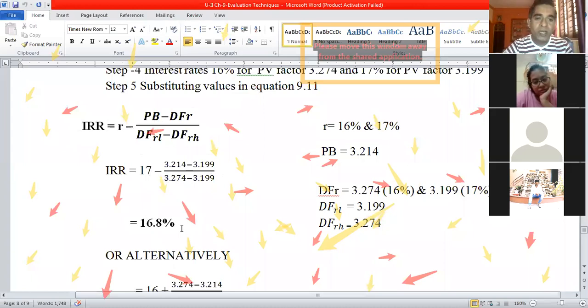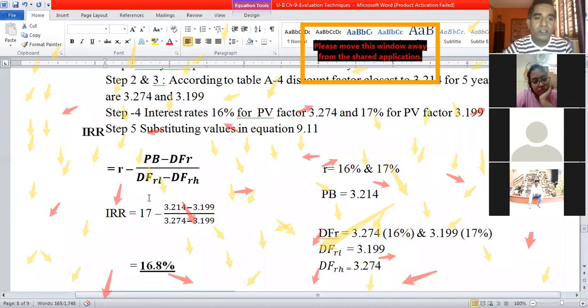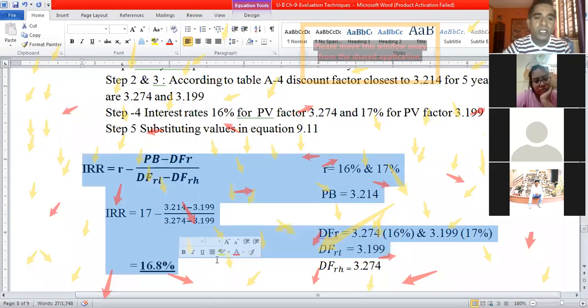Once you arrive at this answer, your solution is over. You need not go further and solve with the remaining 3 methods. It is all not required. You can solve the numerical with just one equation initially, whichever you remember. So that's all about internal rate of return.